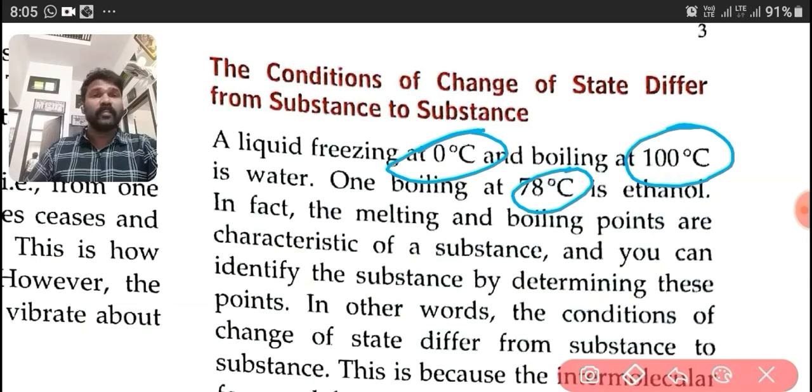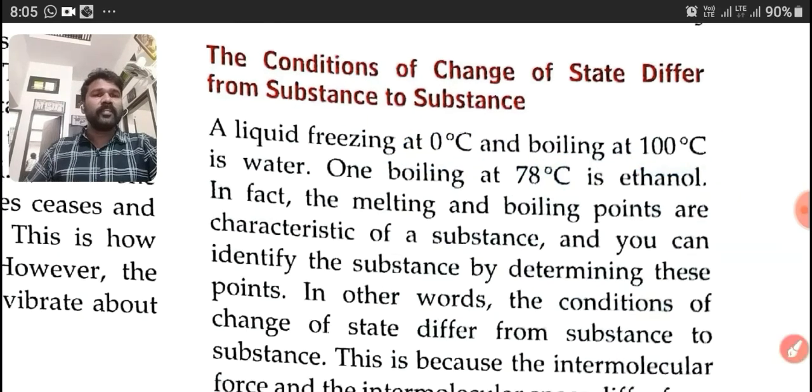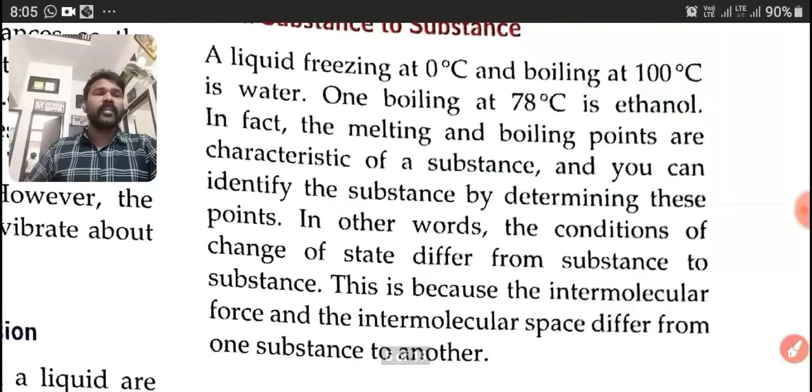In fact, the melting and boiling points are characteristics of a substance, and you can identify the substance by determining these points. In other words, the conditions of change of state differ from substance to substance. The boiling point and melting point both differ from substance to substance.